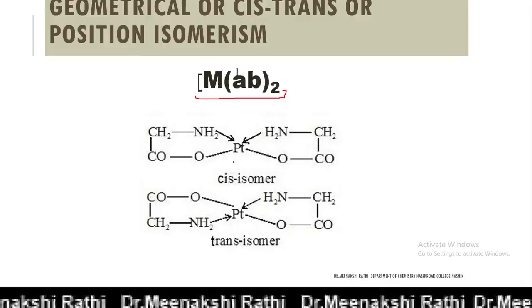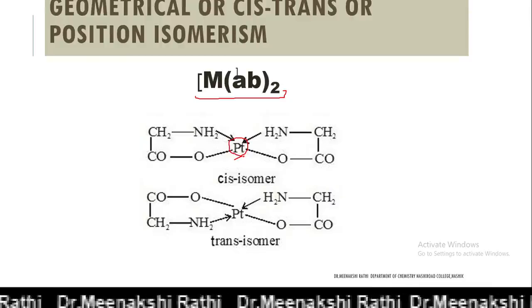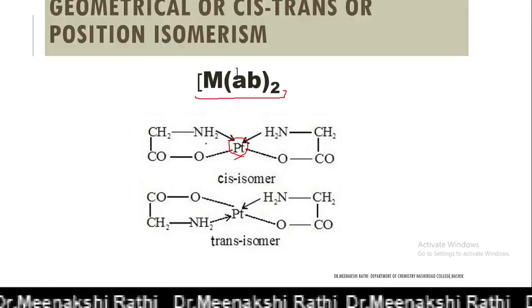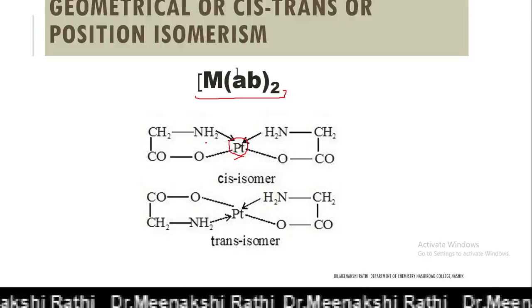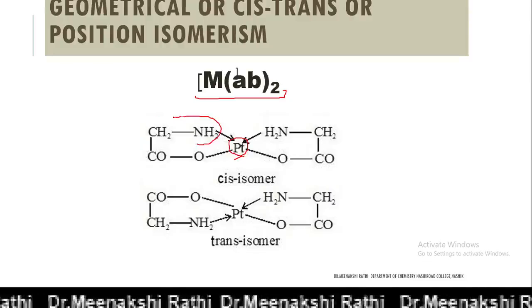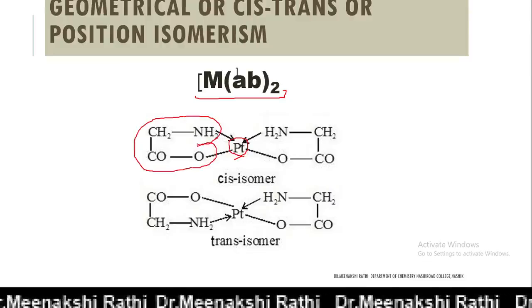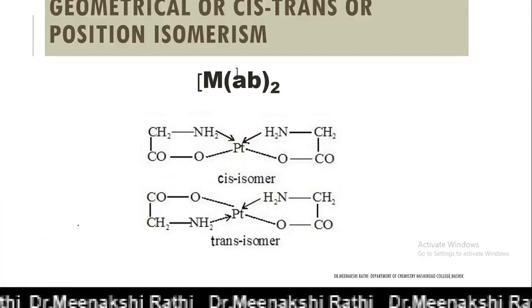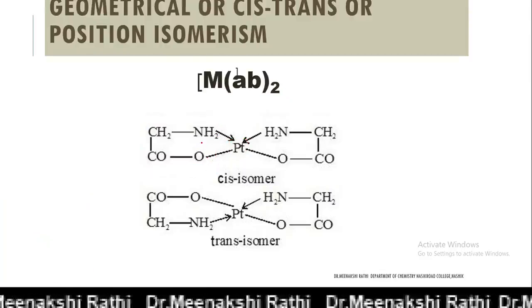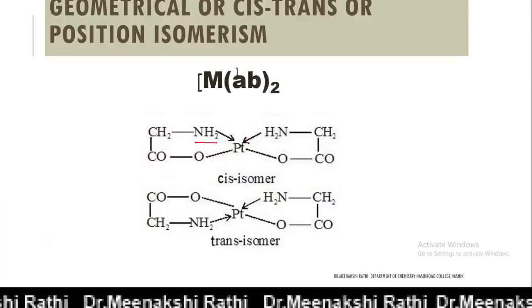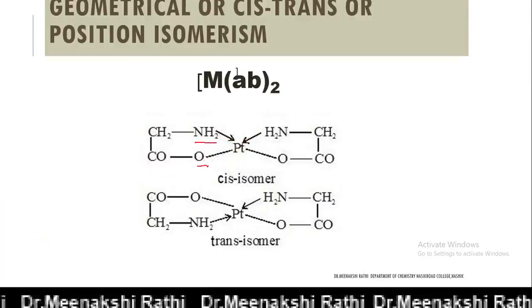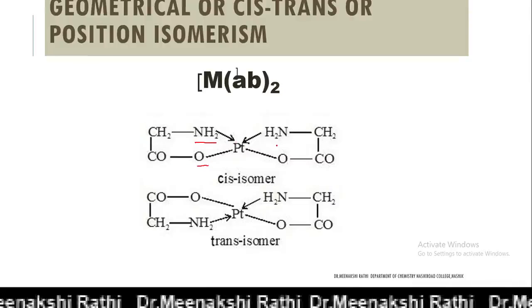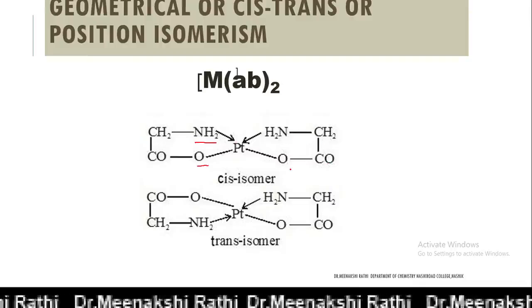For example, here platinum is the central metal ion, while this is glycinato. Glycinato is an unsymmetrical bidentate ligand and it has two donor atoms: one is N and another is O. Here also this is a glycinato.